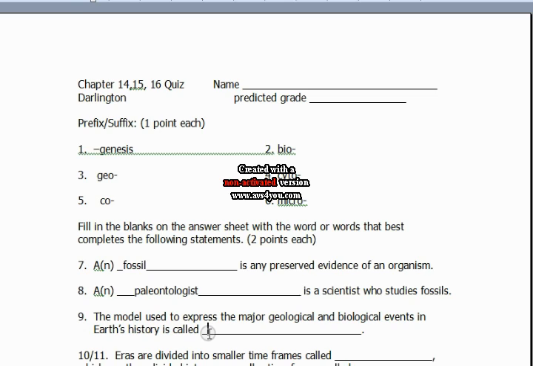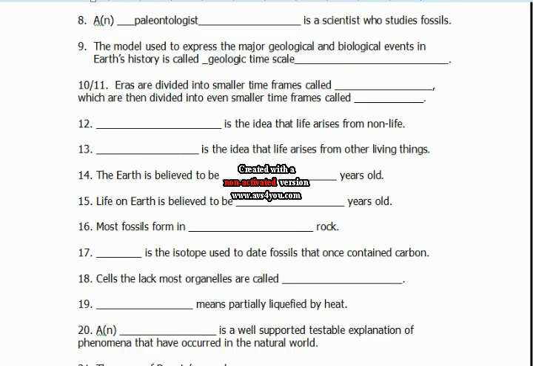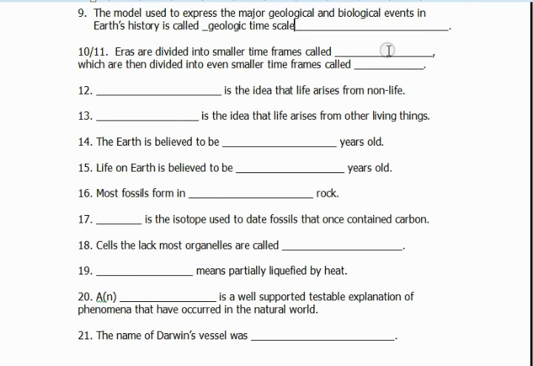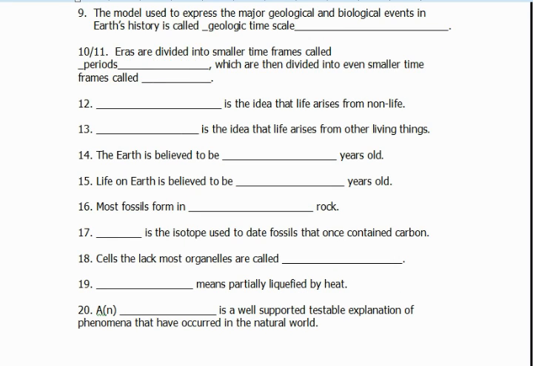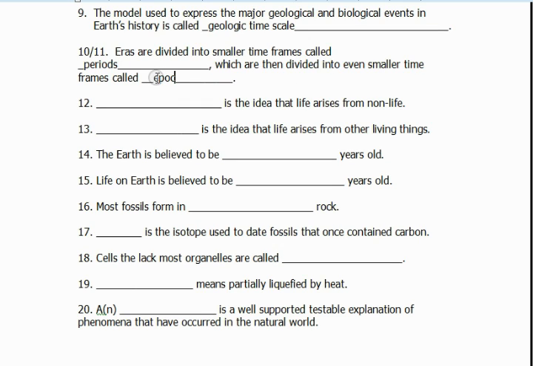Paleontologist. The model used to express the major geological and biological events in Earth's history is called geologic time scale. Eras are divided into smaller time frames called blank, which are then divided into even smaller time frames called blank. Eras are divided into periods, and periods are divided into epochs.